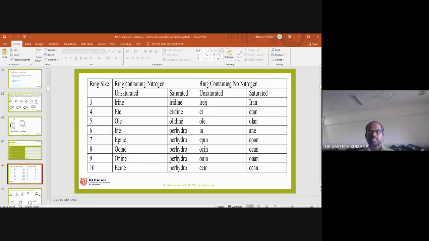Whereas in the nitrogen containing and no nitrogen unsaturated, ole is the same, but the saturated one is olane. And for the six-membered ring, ine, and the saturated one is ane. Here epine, the e is not there, epane. Ocine, ocane.